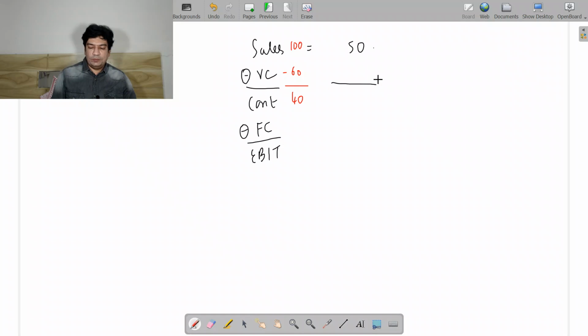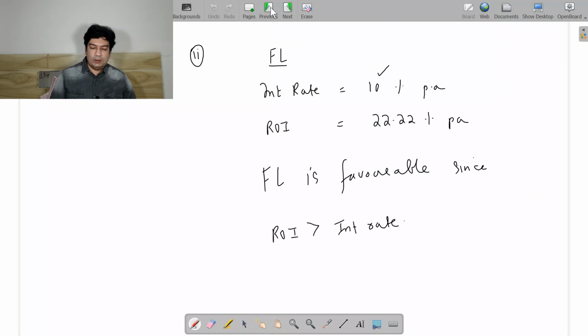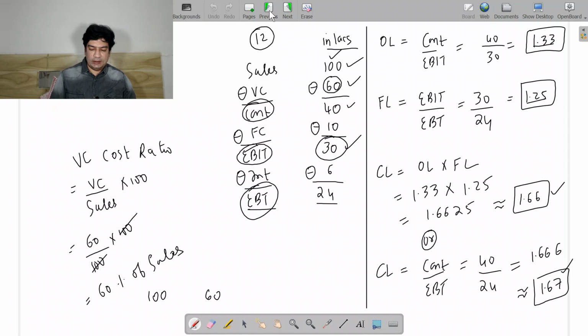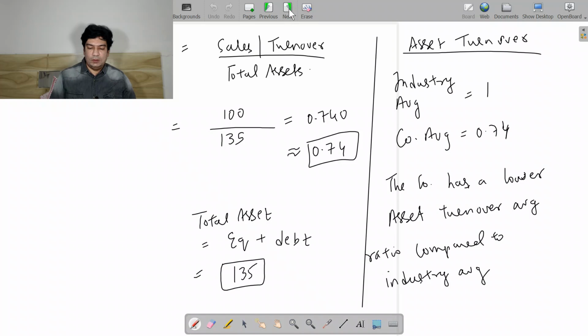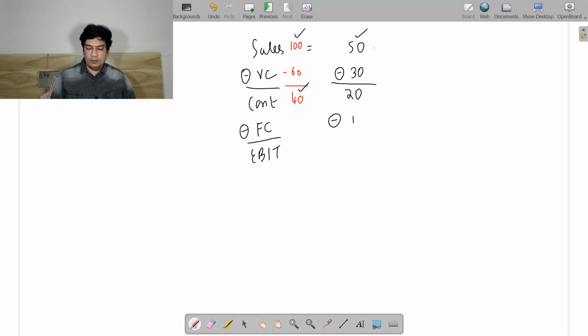So now we can find the contribution. 50 into 40 divided by 100. So this will be 20, and this you can take it as 30. The fixed cost is going to remain the same. So you have a fixed cost of 10. So that will be same 10. So your revised EBIT will be 10.